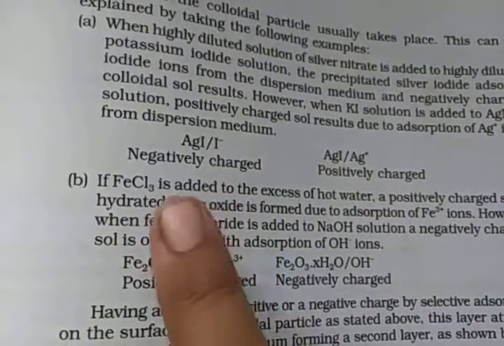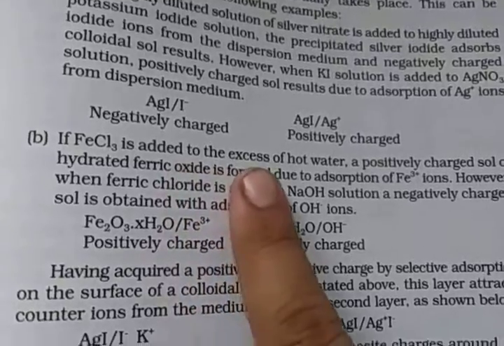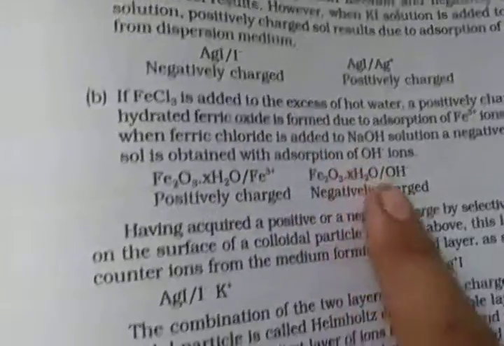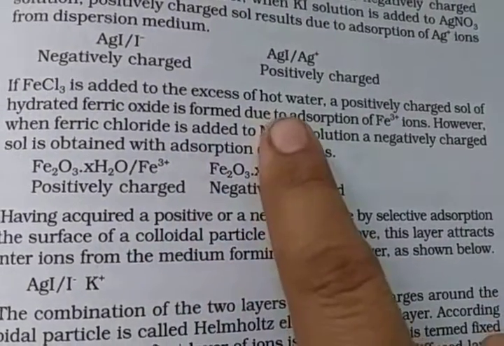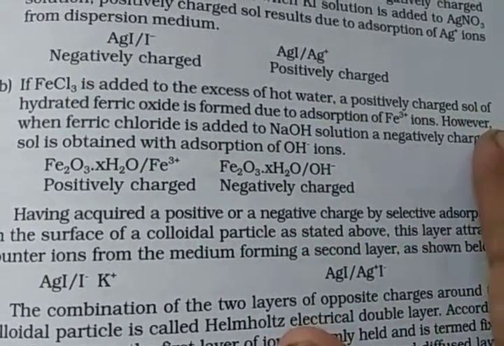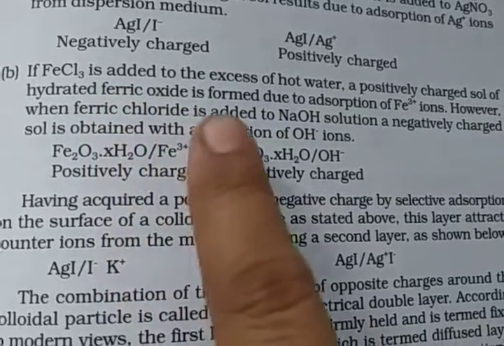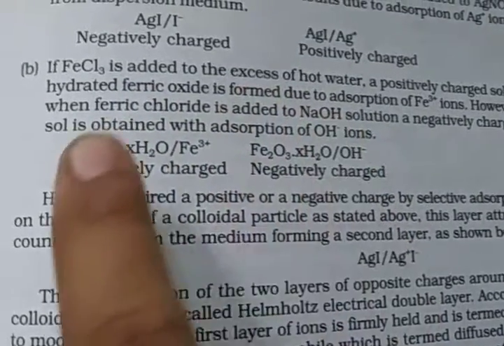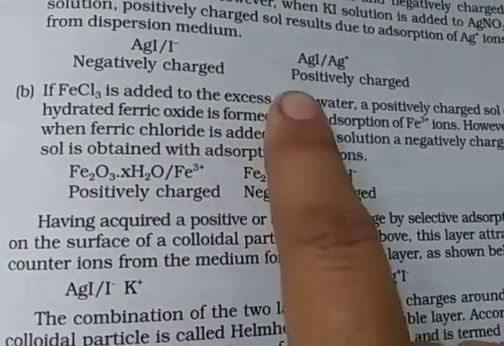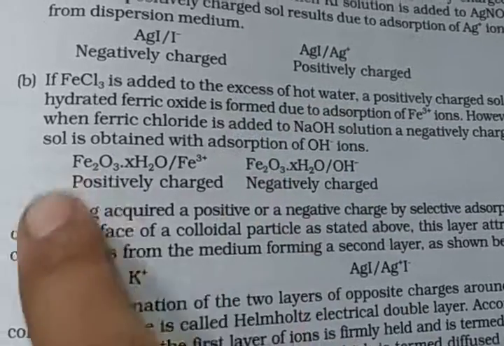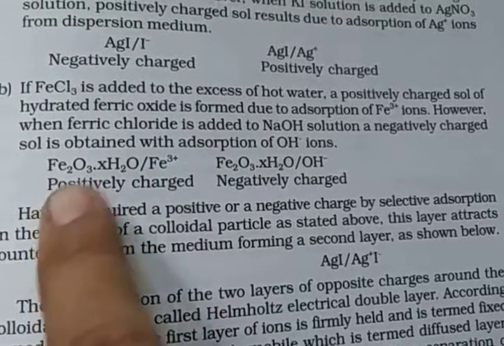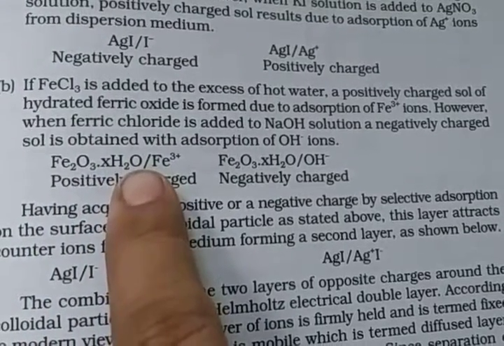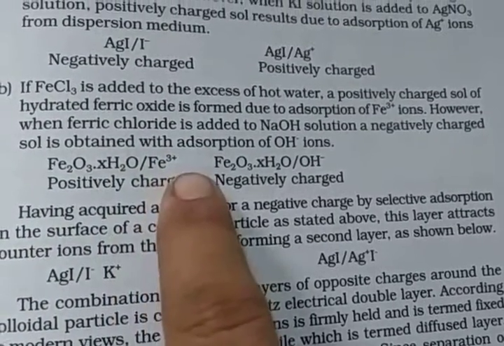Second example: if ferric chloride, FeCl3, is added to excess of hot water, a positively charged sol of hydrated ferric oxide, Fe2O3.xH2O, is formed, due to the absorption of Fe3 plus ion.